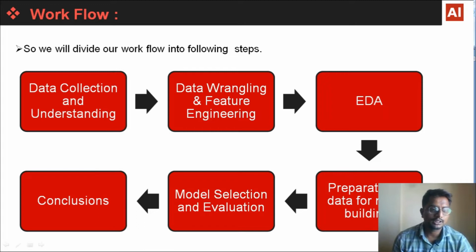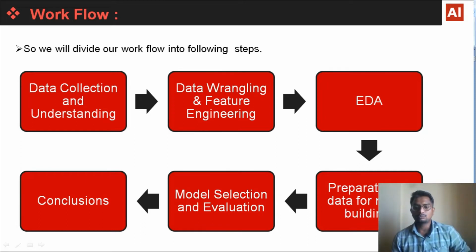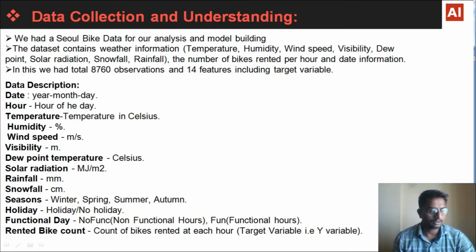The first one is data collection and understanding. The second one is data wrangling and feature engineering. Third one is EDA, that is exploratory data analysis. Fourth one is preparation of data for model building, fifth one is model selection and evaluation, and sixth one is conclusions. So let's start with the first one, data collection and understanding.